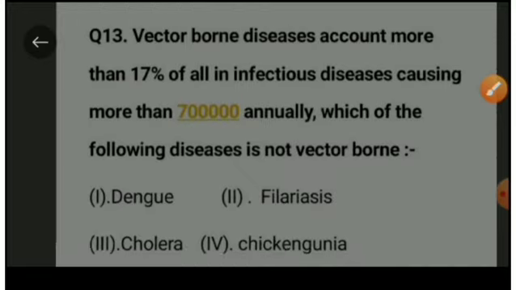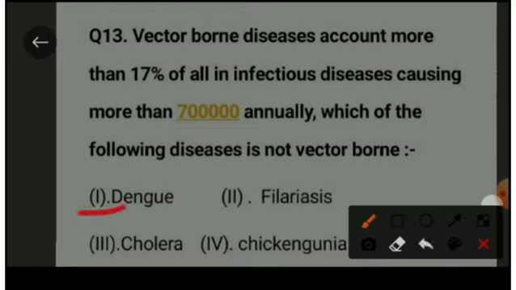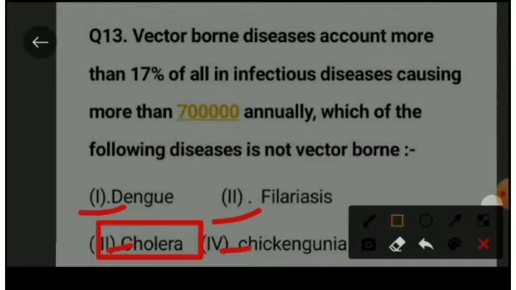Next question: Vector-borne diseases account for more than 17% of all infectious diseases, causing more than 7 lakh deaths annually. Which of the following diseases is not vector-borne? Option A is dengue, option B is filariasis, option C is cholera, and option D is chikungunya. The right option is cholera, which is a bacterial disease, or we can say a water-borne disease, which is not a vector-borne disease.